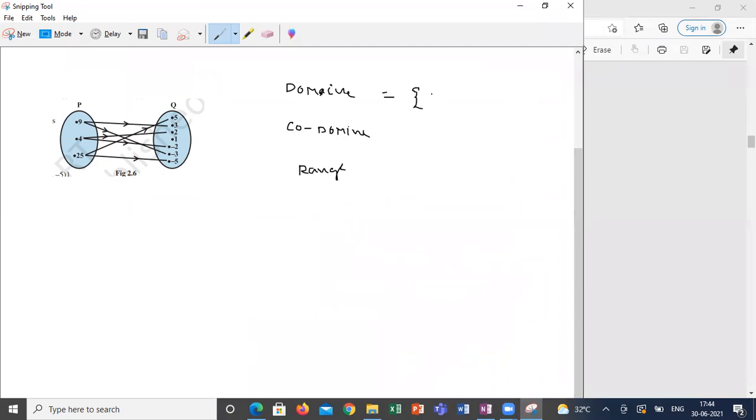What is the domain, guys? 9, 4, and 25. Again, what is the domain? 9, 4, 25. Codomain? 5, 3, 2, 1, minus 2, minus 3, minus 5. What is the range? 5, 3, 2, minus 2, minus 3, minus 5.